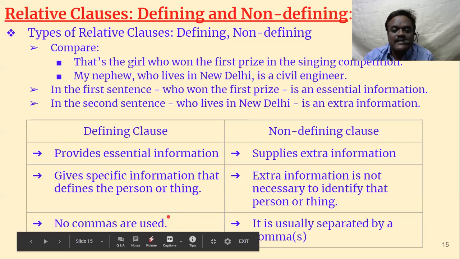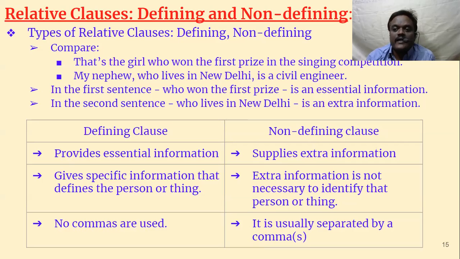Defining clause, no commas. Non-defining clause, commas are used to separate the relative clause from the main clause. It can be one comma or it can be two commas. If it is at the end of the sentence, we can use only one comma. If it is in the middle of the sentence, and usually this non-defining clause is used in the middle of the sentence, we use two commas.